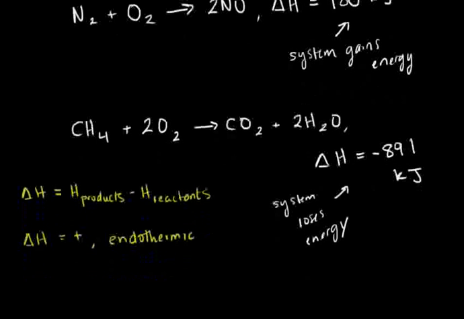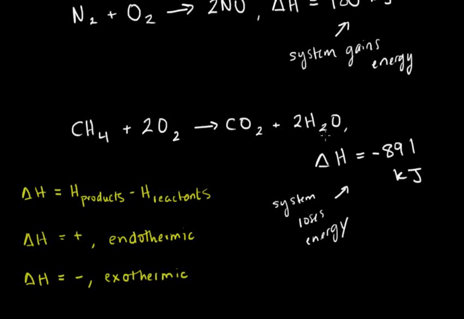And then you might be able to figure out what happens if the enthalpy change is negative. If that happens, we're releasing energy from the system, which means these products have less energy and less free energy than the reactants, and so the reaction can be defined as exothermic.